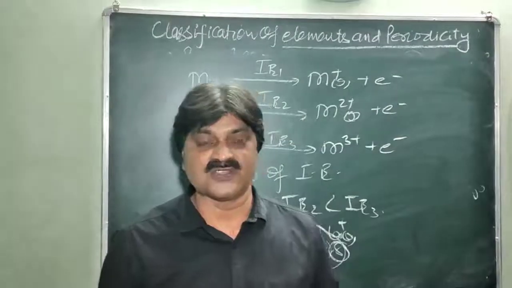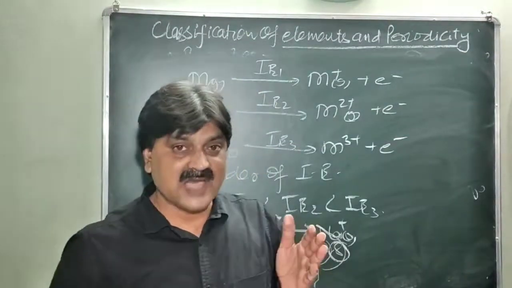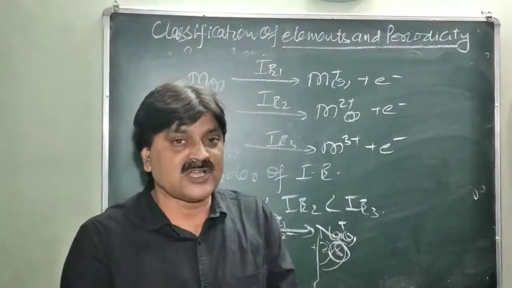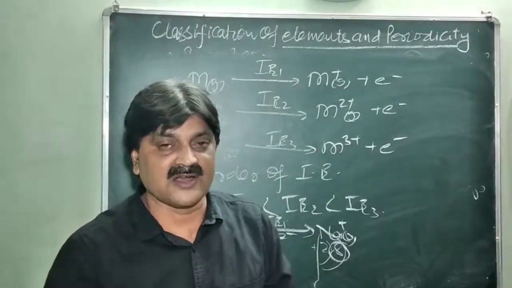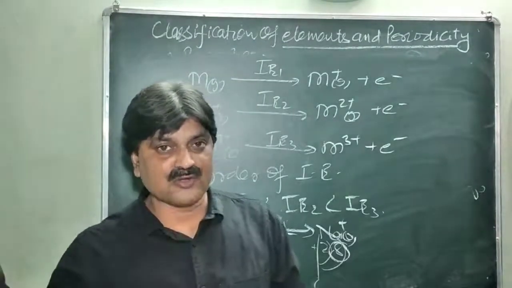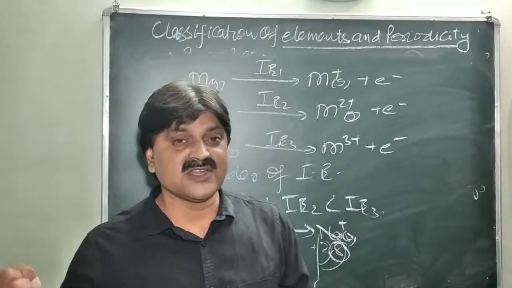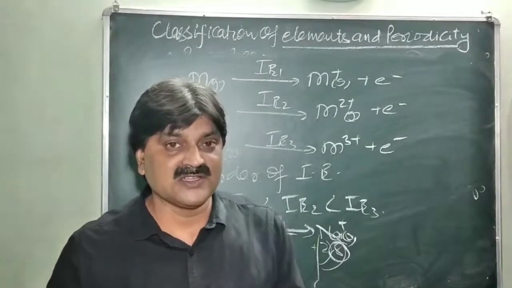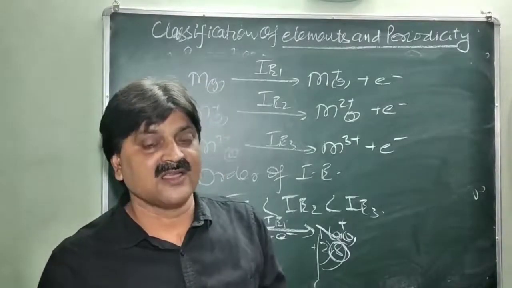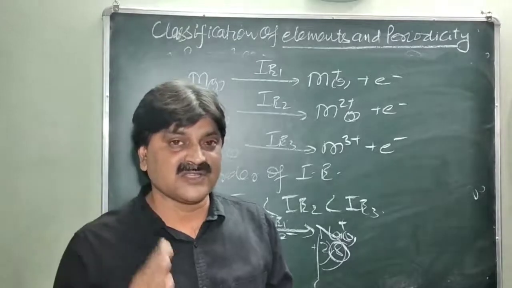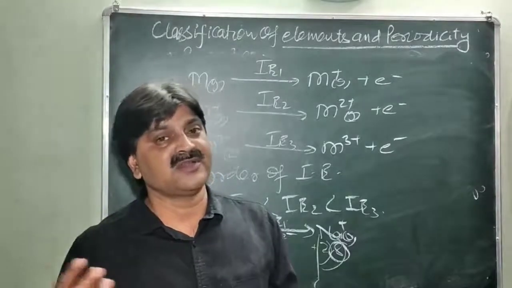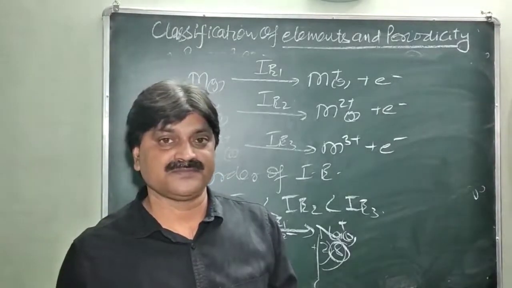There is no need to lose an electron and its size decreases. So more force of attraction acts on the electron. So a large amount of energy is required to pull the electron. This is the reason: as the nuclear charge increases after losing the electron, the force of attraction increases and more energy is required to pull the electron.